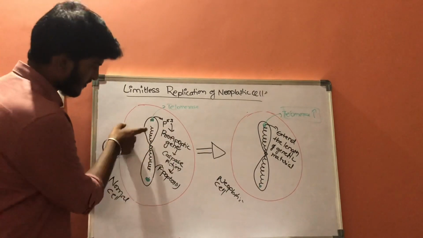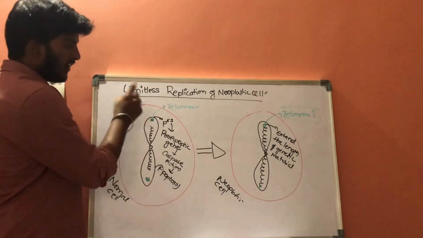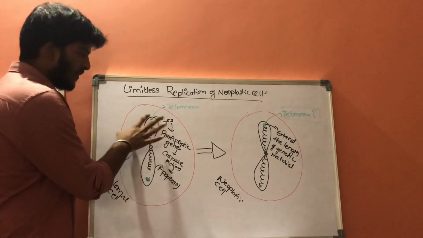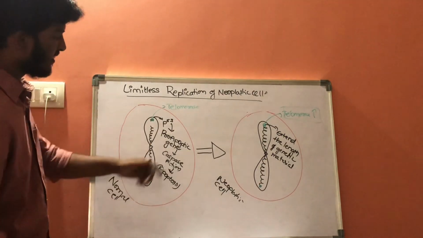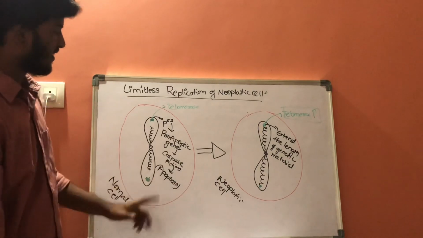This is a normal cell which undergoes replication process. During the replication process, because of the absence of action of this telomerase enzyme, this p53 gene will be activated, and it results in activation of pro-apoptotic gene and will activate the caspase and will result in apoptosis.